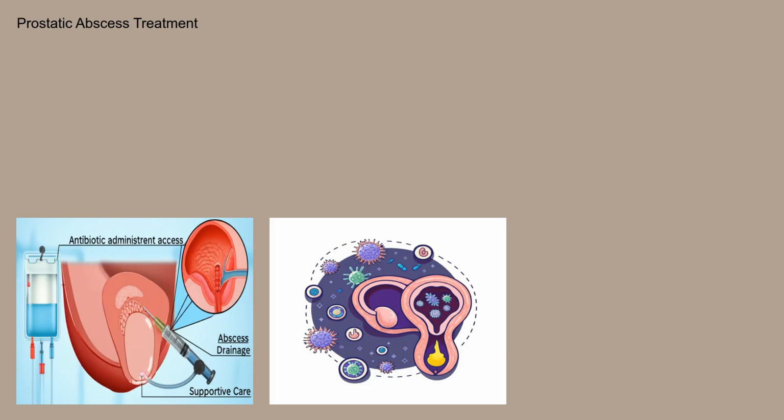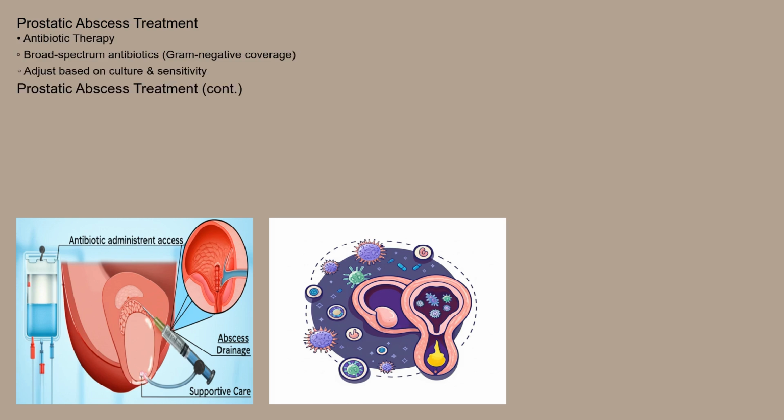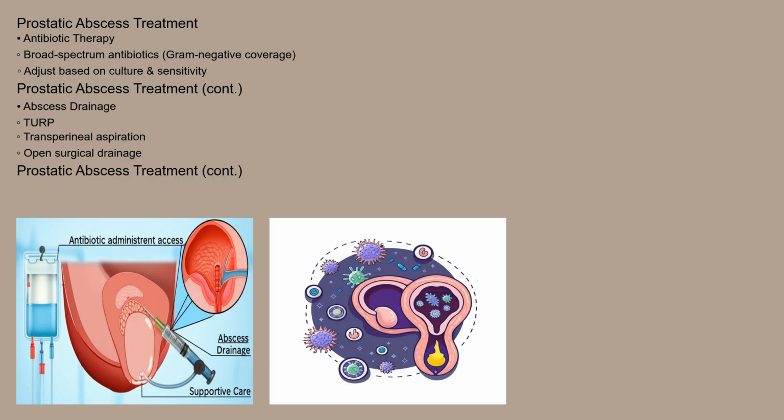The cornerstone of treatment for a prostatic abscess is antibiotic therapy. Broad-spectrum antibiotics that effectively target gram-negative bacteria are typically initiated, followed by adjustment based on culture and sensitivity results. Drainage of the abscess is also crucial. This can be achieved through transurethral resection of the prostate, a TURP, transperineal aspiration, or open surgical drainage.